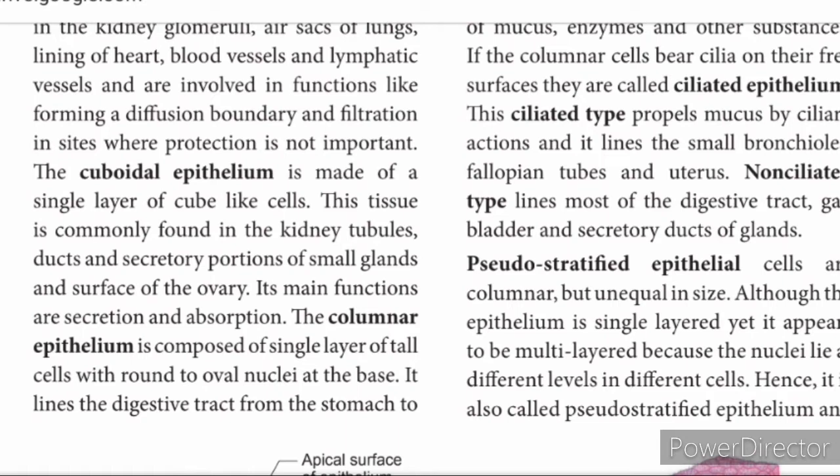Because the nucleus is present at different locations. Do you follow? One layer of cells is there, with one nucleus present down and another present up, so that it seems to be two layers of cells. So it is called pseudostratified epithelial cell.